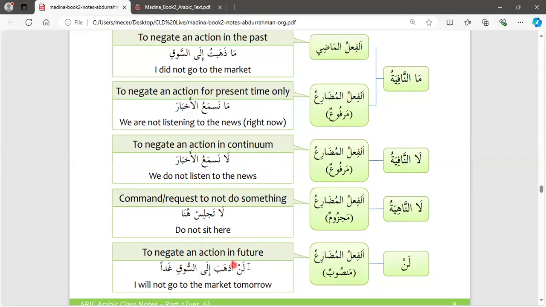As you can see, this lan is one of those negations that changes the fi'l marfu'un into mansubun. So take note of how lan affects the fi'l itself. We now have one that is marfu'un, another that is majzumun, and another that is mansubun.